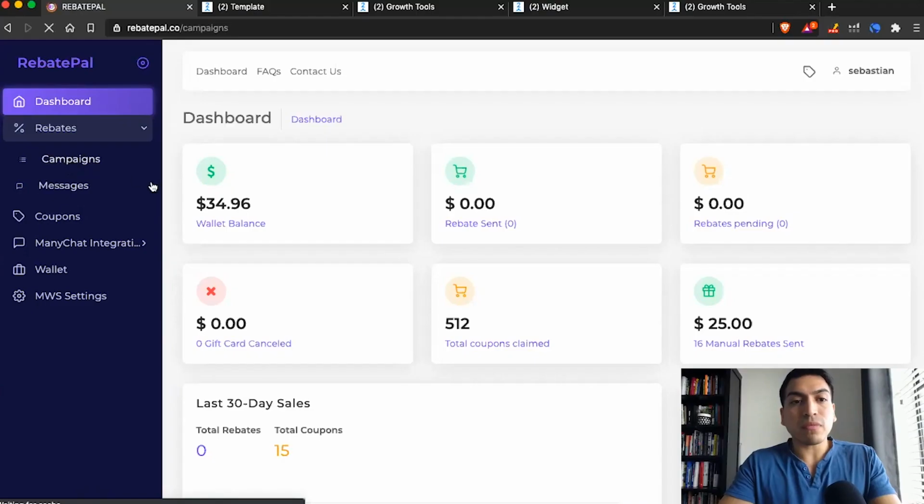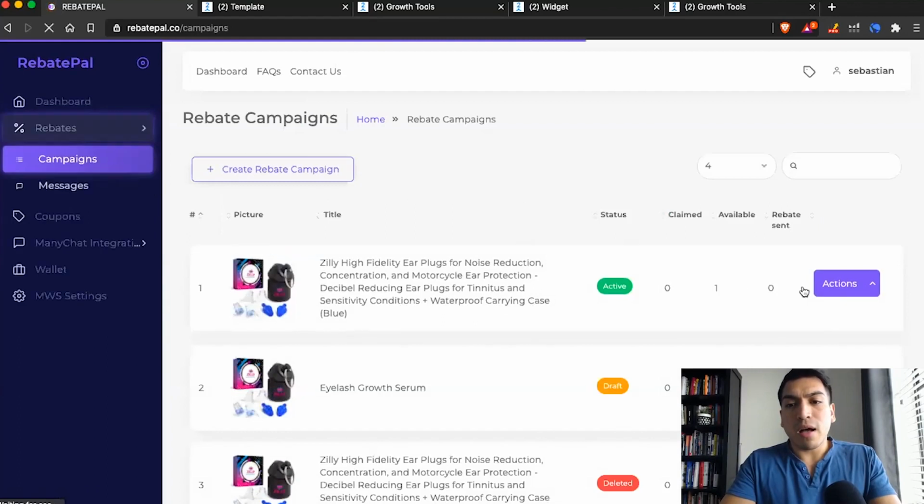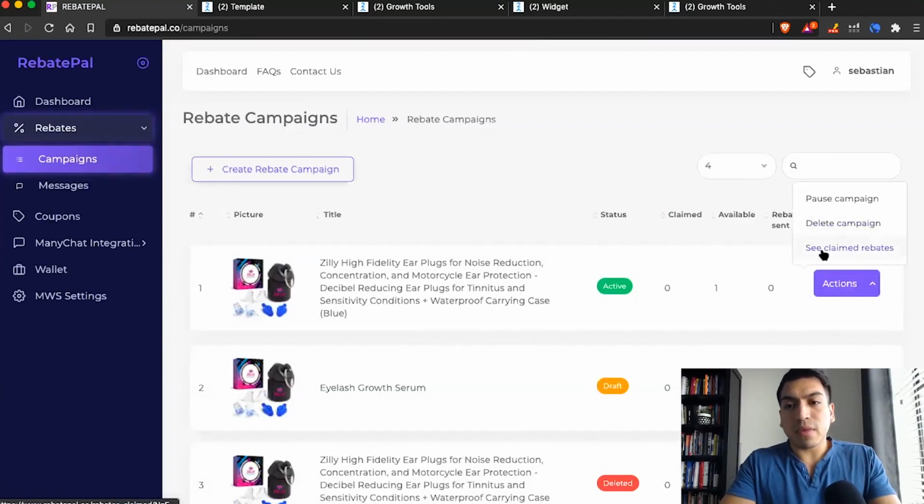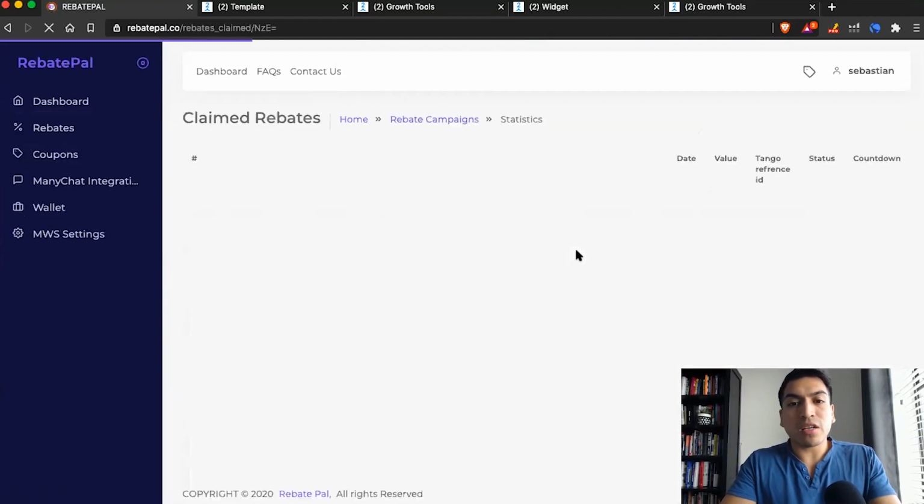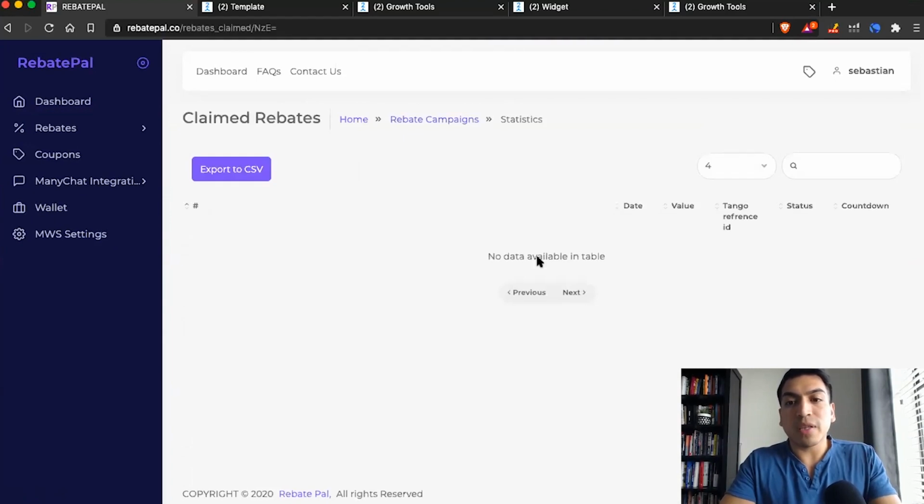We'll stop them from adding multiple units. Now, let's just say, for example, you run into a shopper, you look at your rebates. The rebates and coupons are for the platform. If you're monitoring them and you want to look at your claimed rebates, it's not going to show it here because I just made this as an example, but it'll have a customer ID and will allow you to review the order.